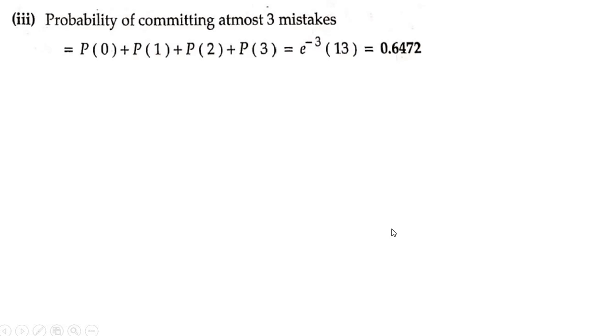What is the last sub question? Probability of committing at most 3 mistakes. At most means less than or equal to 3. Less than or equal to 3 means P of 0, P of 1, P of 2, P of 3. Add all these values, that will come up to 0.6472. We'll move on to the next one now.